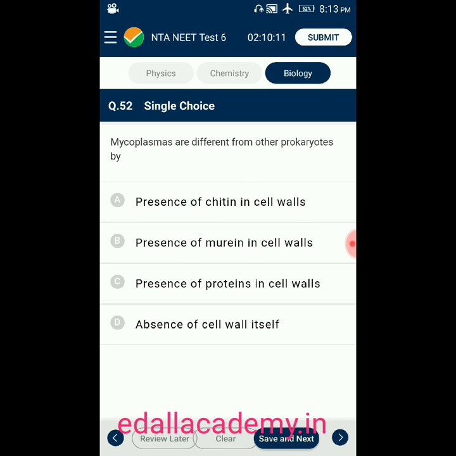Question number 52. Mycoplasma are different from other prokaryotes by: option A, presence of chitin in cell walls; option B, presence of murein in cell walls; option C, presence of protein in cell walls; option D, absence of cell wall itself. Answer is absence of cell wall. Mycoplasma do not have a cell wall. So the correct option for this question is option D.